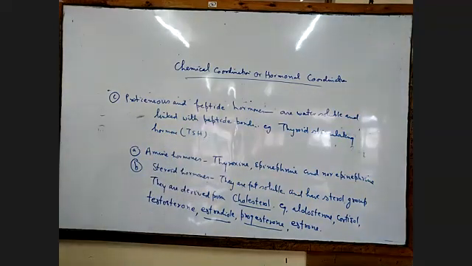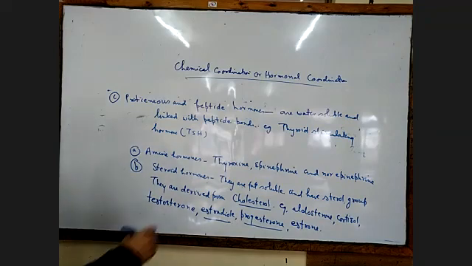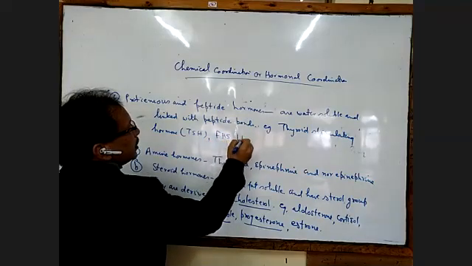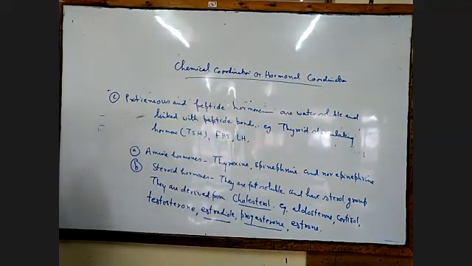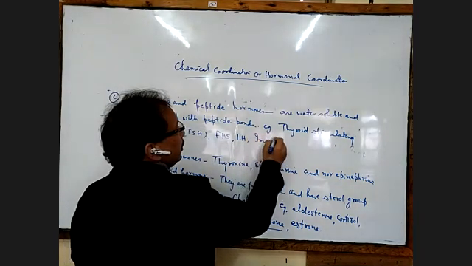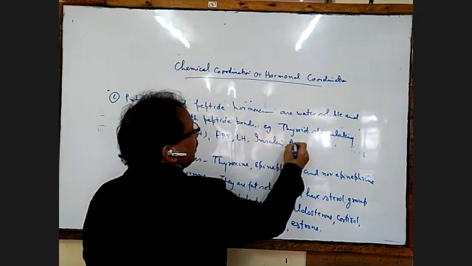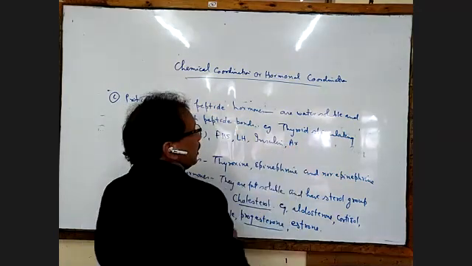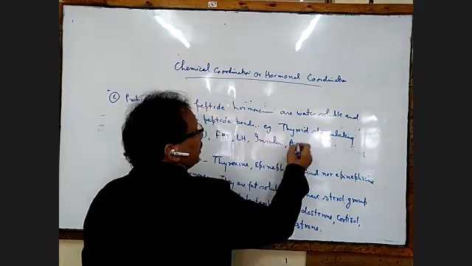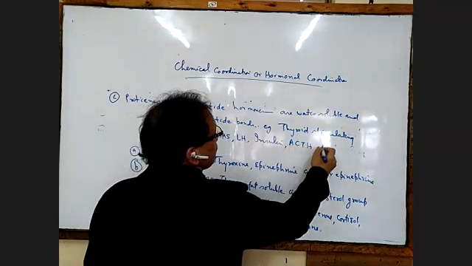Then we have FSH, follicle stimulating hormone, then LH, luteinizing hormone, then insulin and ACTH, adrenocorticotropic hormone, etc.